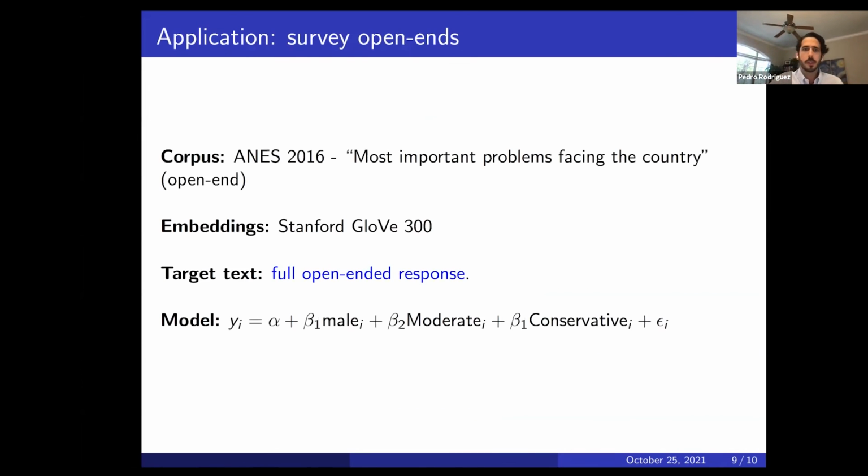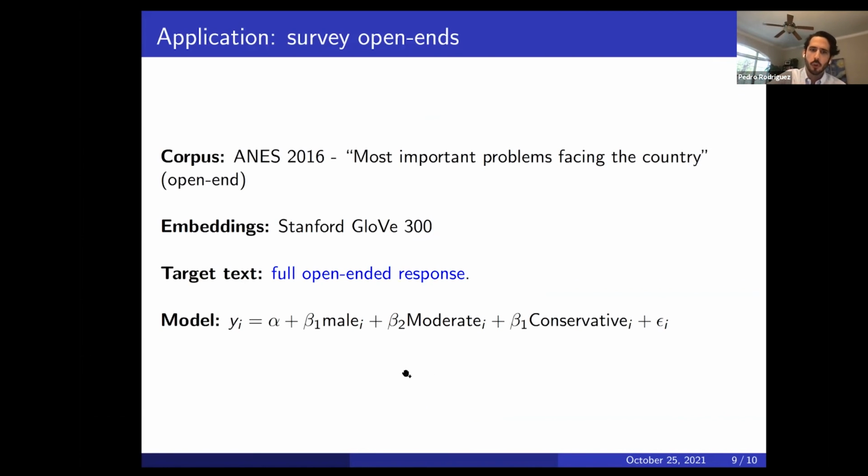And one final example of an application is open-ended. So the two applications that I've just mentioned, we've been looking at a particular focal word. In one case, it was immigration and these partisan terms. The other was empire. But you can also look at short texts. So you can embed a full short text like an open-ended response and see how that response varies as a function of covariates in your survey, for example. So we're going to be looking at the ANES survey, one of the biggest political science surveys in the US, and looking at the question on most important problems facing the country, which is an open-ended question.